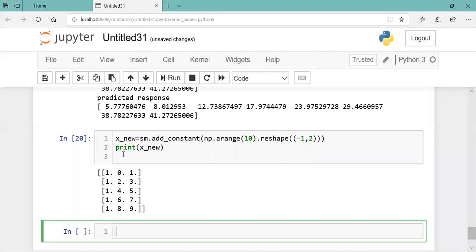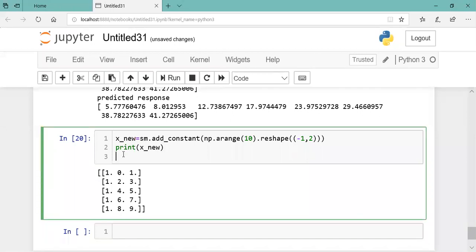So this is the way to take a new input. And now you will pass this input to the created model. We have the answer in results, so results.predict with x_new, and let us name it y_new, and print this value of y.